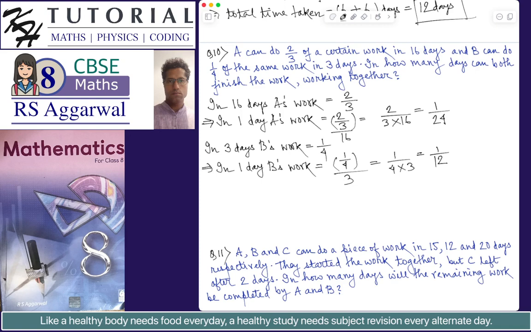Okay. So now we can say that A plus B's one day's work is equal to 1 by 24 plus 1 by 12. This is equal to 1 plus 2 by 24, which is 3 by 24, which is equal to 1 by 8.